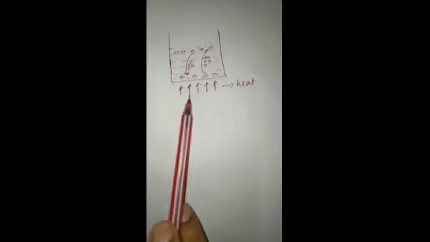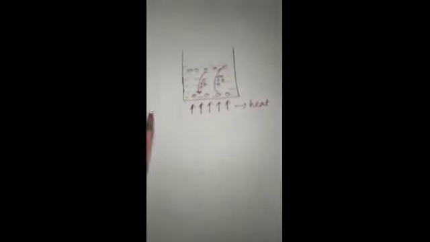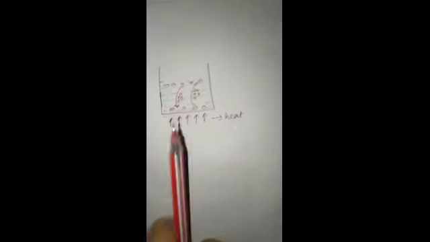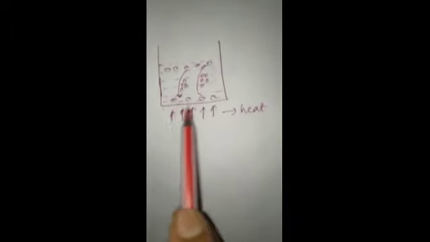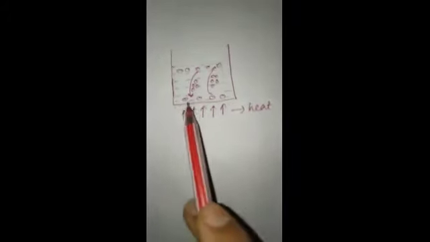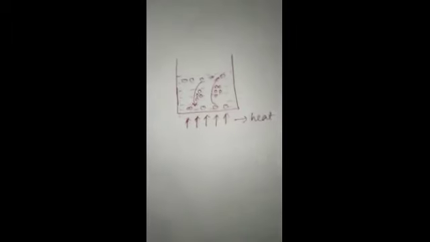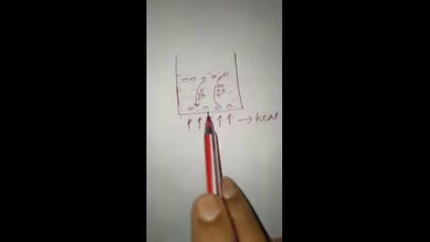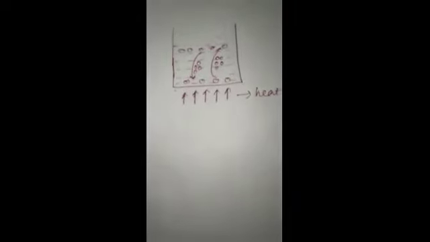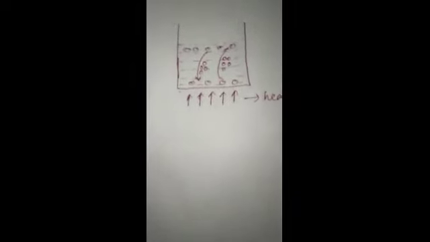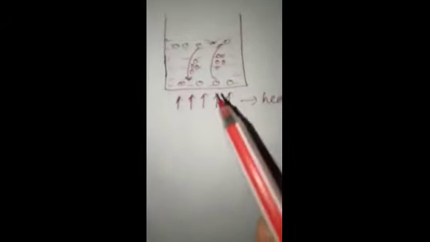If we heat the vessel from the base, then the particles of liquid in the region of the heat source will absorb the heat energy, and then they will become lighter, and after that the kinetic energy of these particles also will increase. So what will happen then? They will move more vigorously, and as they become lighter after absorbing the heat energy, they move upward. Clear? So as a result there will be a fall in pressure.